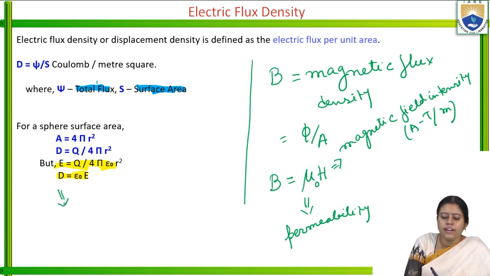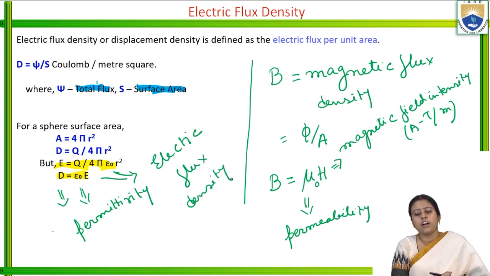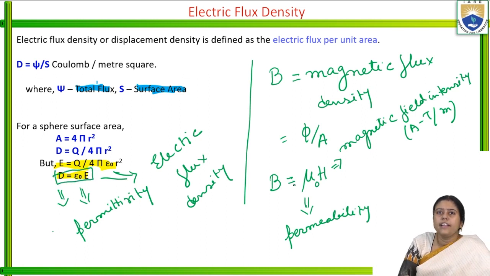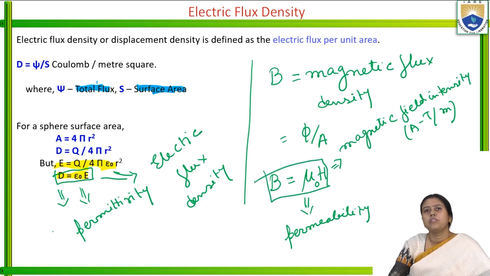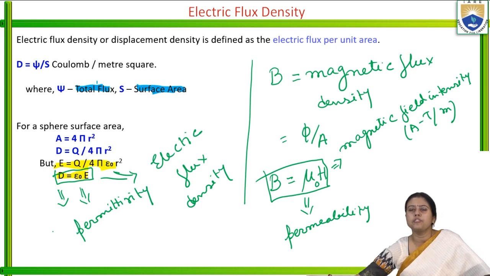Here what is D? D is the electric flux density, epsilon 0 is the permittivity, and what is E? E is the electric field intensity. So we got the two relations, and these two relations are very important. D is equal to epsilon naught E and B is equal to mu naught H. So this is the flux density in terms of the electric flux.